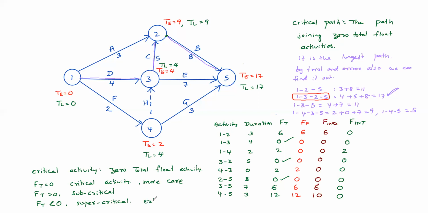Supercritical means extra more care. Subcritical means normal, you can relax actually. Generally, total float may not be less than 0; it is generally more than 0 only.